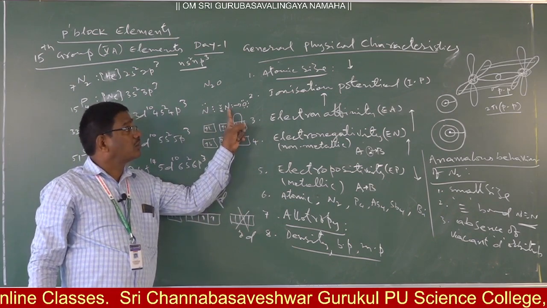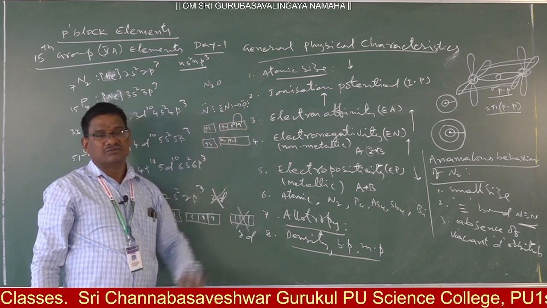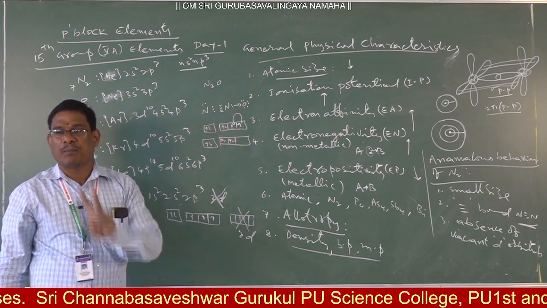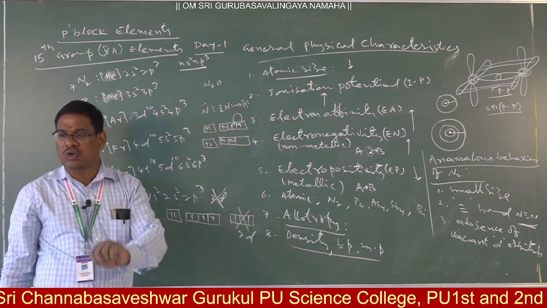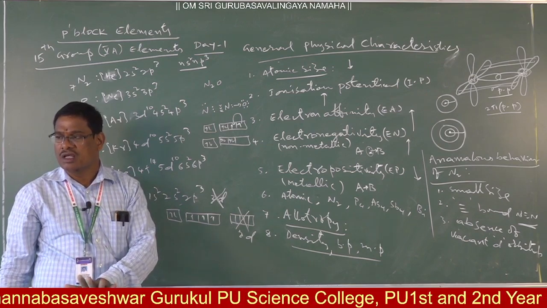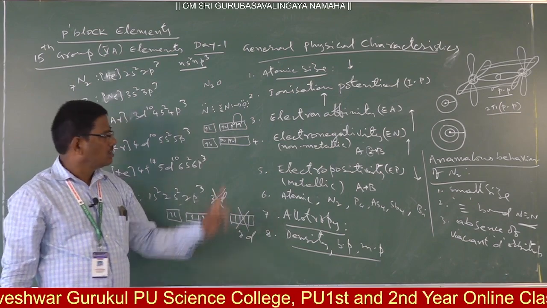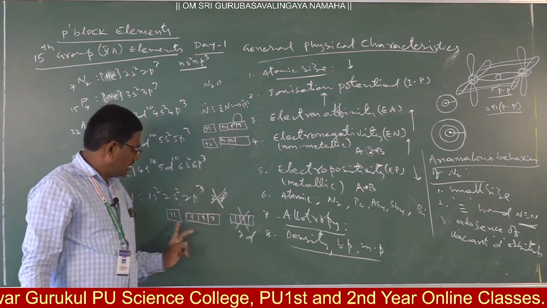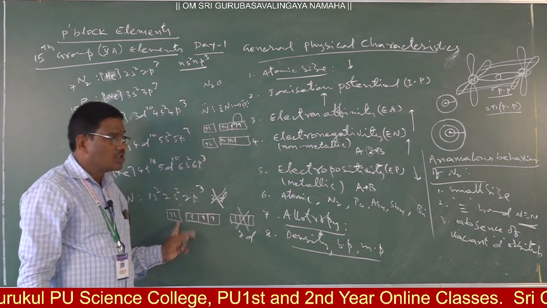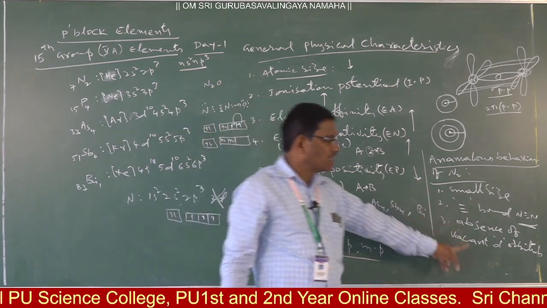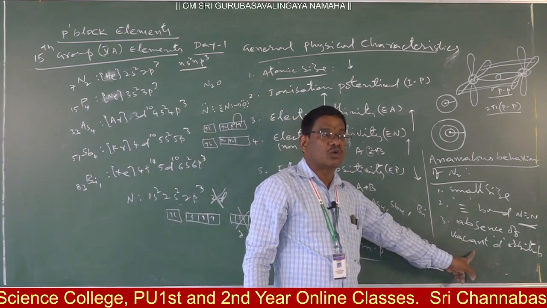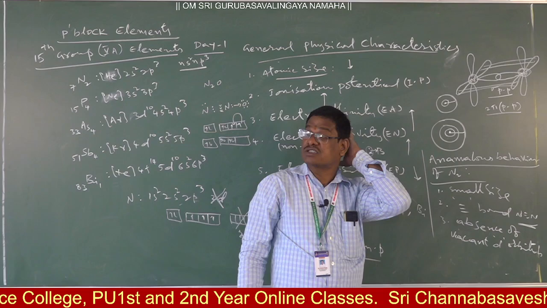With this vacant orbital, nitrogen will make a bond. In that way, the pair of electrons of nitrogen from the s orbital is able to form only one dative bond. Clear, na? So due to that, the excitation state is not possible. Due to absence of vacant d orbitals, in the case of nitrogen, excitation possibility is not there.